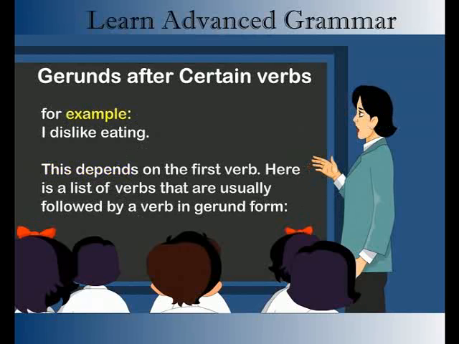Here is a list of verbs that are usually followed by a verb in gerund form.